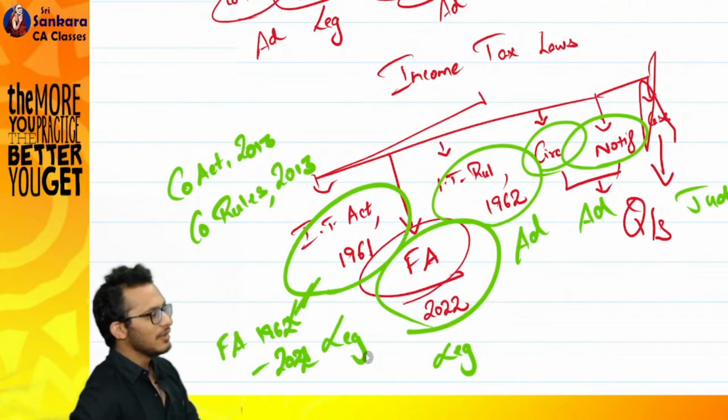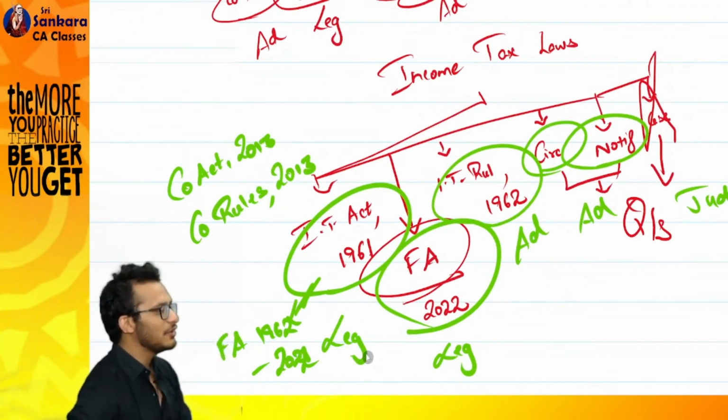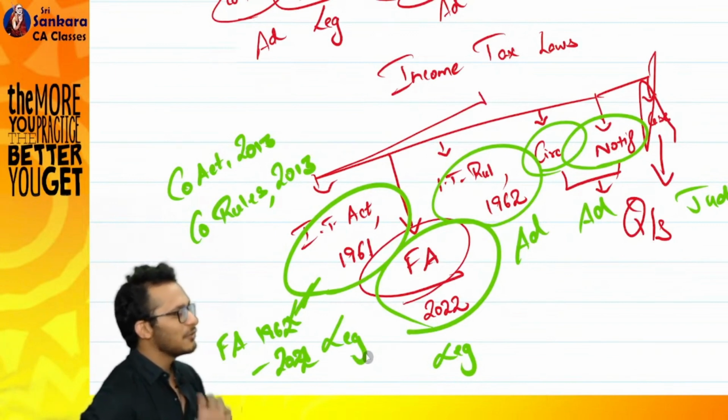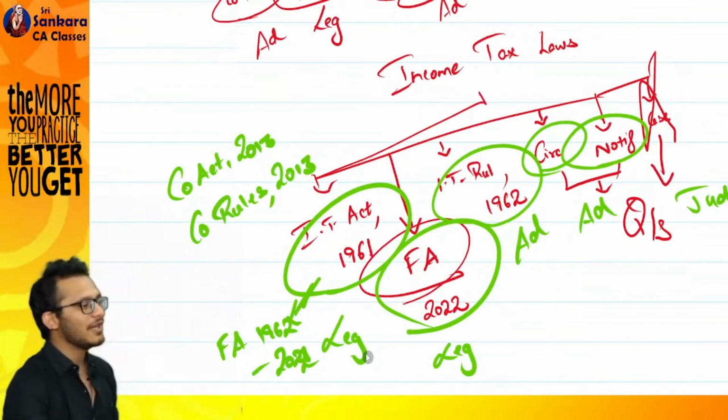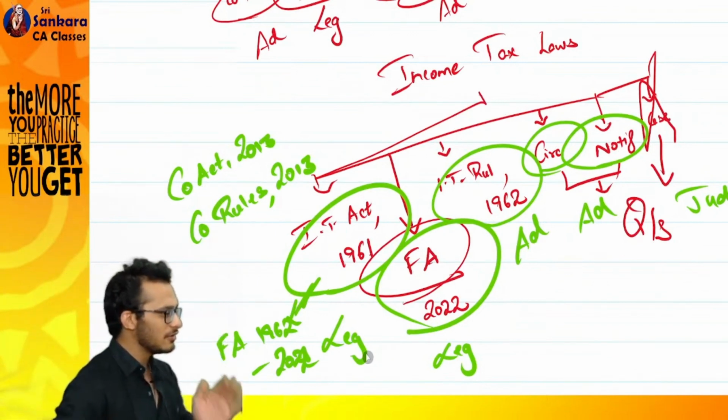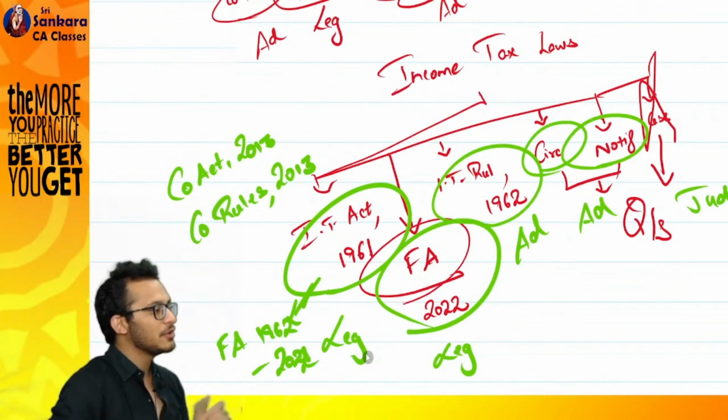Somewhere in the end of the batch we'll do. Right now, if I tell you, you'll start interpreting and you'll stop reading from my book. Okay? I don't want to do that. At the end of the batch, once you're done with everything, I will tell you how to read a law also, so that tomorrow when you go for your articleship, when you go for your final studies, you know how to read an act.